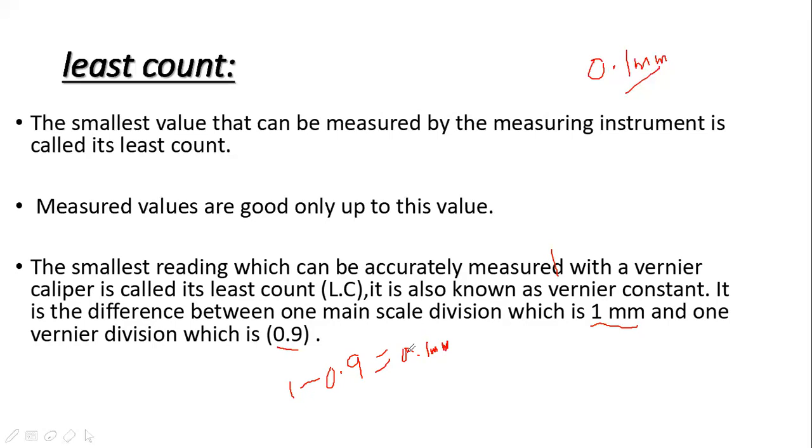So one vernier scale division and one main scale division are different. One main scale division is 1 millimeter and one vernier scale division is 0.9 millimeter, and the difference is called the least count. You can see on the screen, this is one main scale division, and this is one vernier scale division. The difference is 0.1 millimeter. So the difference between one main scale division and one vernier scale division is called the least count.